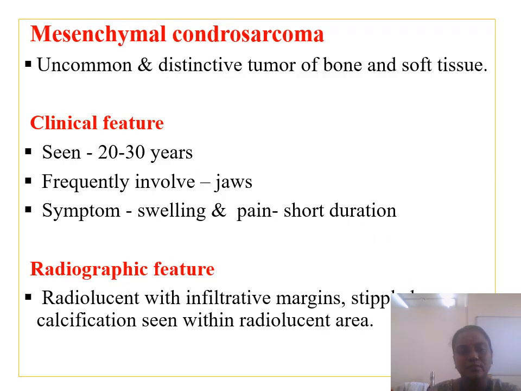So this is another variant of chondrosarcoma, which we call mesenchymal chondrosarcoma, and this is the more aggressive variant of chondrosarcoma. It is an uncommon and distinctive tumor of bone and soft tissue. It is seen usually in the age range of 20 to 30 years. It frequently involves the jaws. The symptoms are swelling and pain for a short duration. Radiographically, it appears as a radiolucent lesion with infiltrative margins, and stippled calcification may be seen within the radiolucent areas.